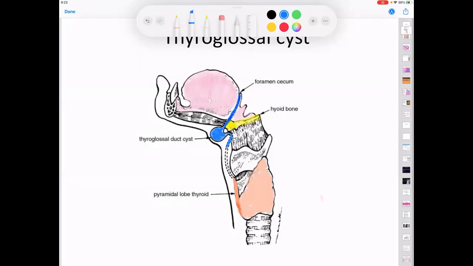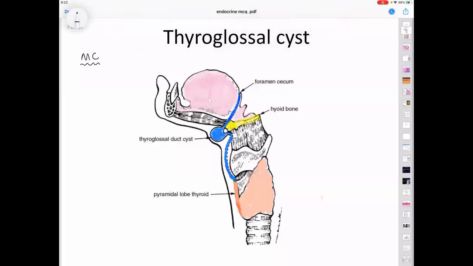Hello? Yes, sir. Okay. And can you see that it is continuing up till this? Okay, have I made you understand up till this point? Yes, sir. Right. Okay. Now, this is said to be the most common location of the thyroglossal cyst. What is this location, sir? And believe me, this MCQ has come more than maybe 50 times. Can you remember this picture?